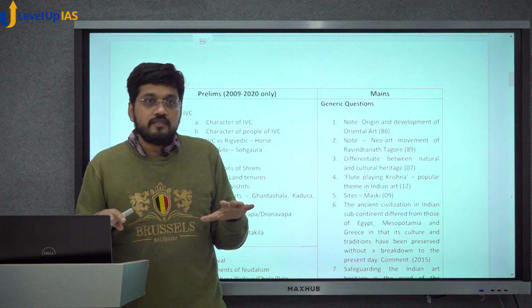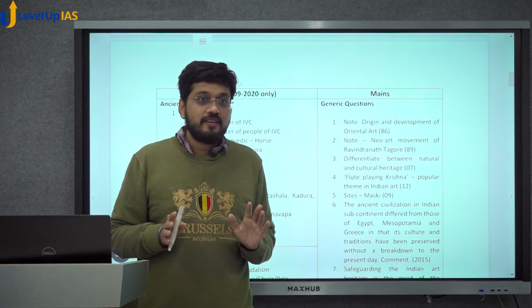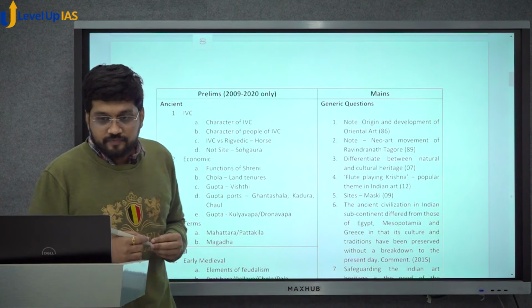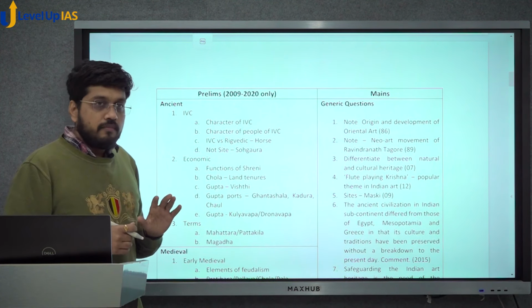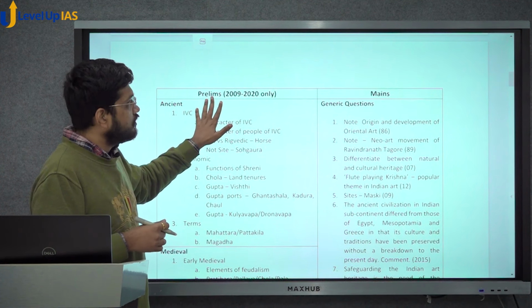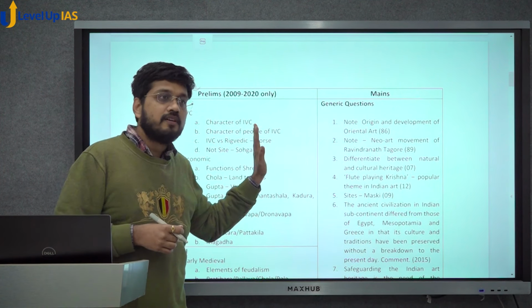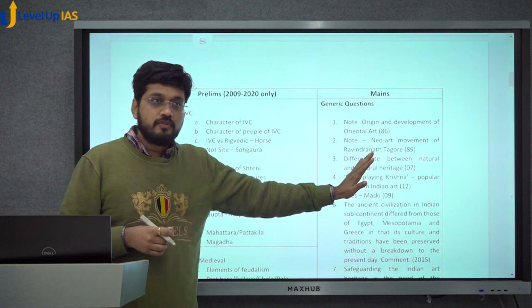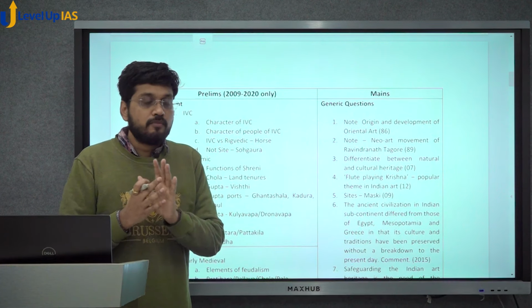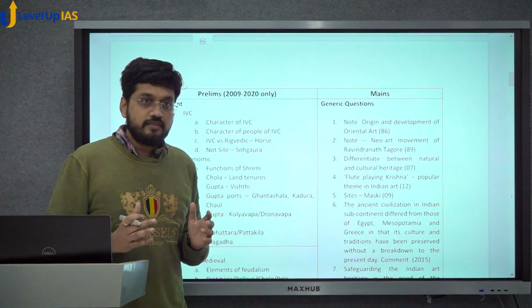Because the horizontal level is Indian history and national movement, you need to go into depth to understand what questions are asked. So, it will be only ancient, medieval and art and culture for this lecture. On the left hand side, we have prelims questions of the last 10, 12 years. On the right hand side, we have some questions of mains which are of related topics. And we will come to the comparison as well: what topics are important for prelims, what topics are important for mains, what is the correlation between them, etc.